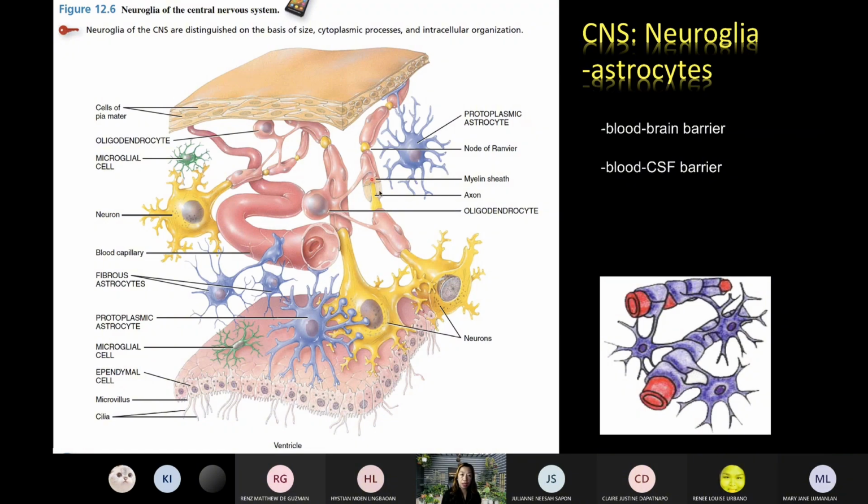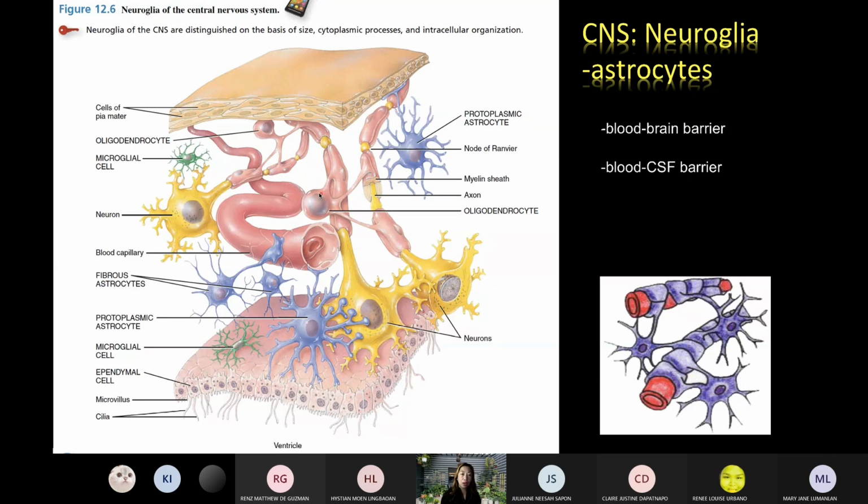So they tend to wrap around the axons of neurons. So it's stated that the oligodendrocytes are responsible for myelination. Myelination is the production of myelin sheath. Ito yung myelin sheath. They are responsible for myelination of axons in the central nervous system.